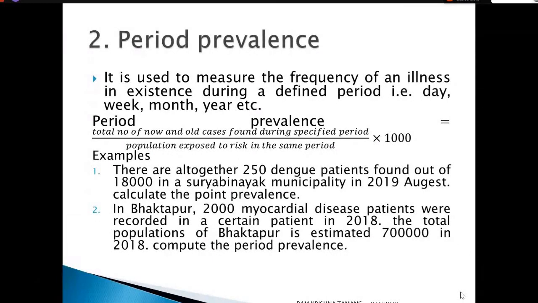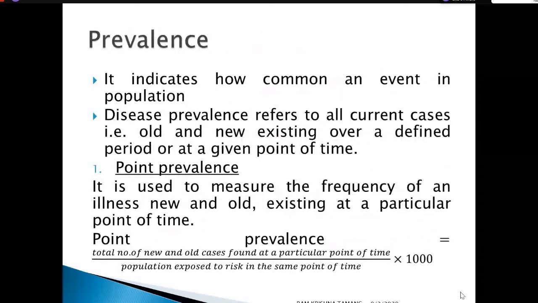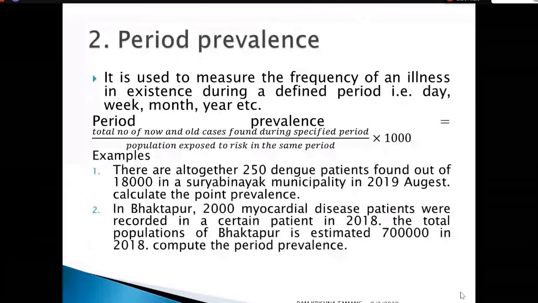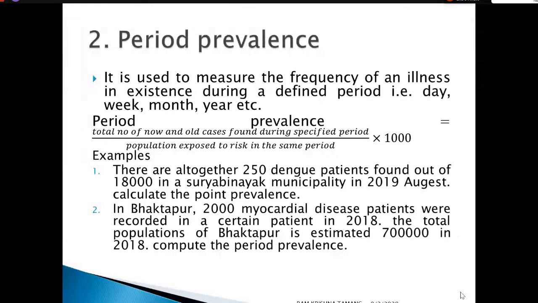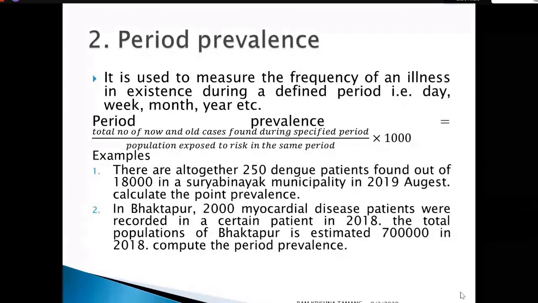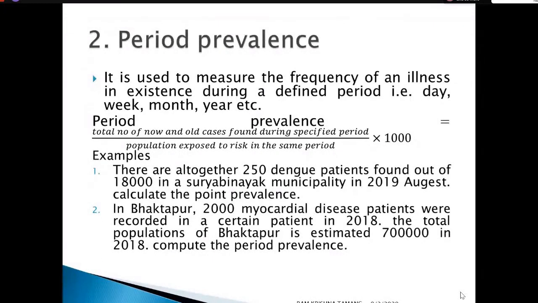Another question: please calculate the point prevalence based on the previous formula. That means the point prevalence is calculated using the total number of cases found in August divided by the total population at risk in the same period of time, multiplied by 1000, that means 250 divided by 18,000 multiplied by 1000. Please calculate the point prevalence rate.